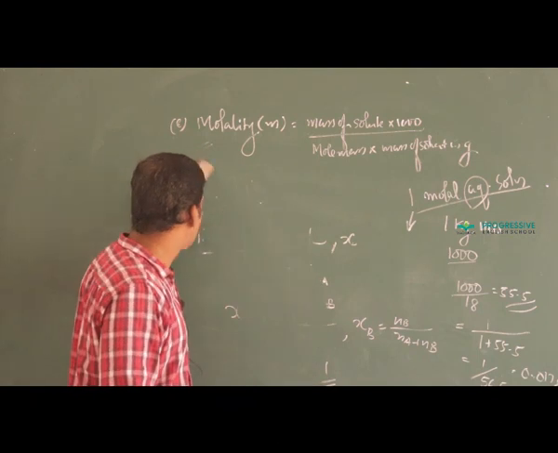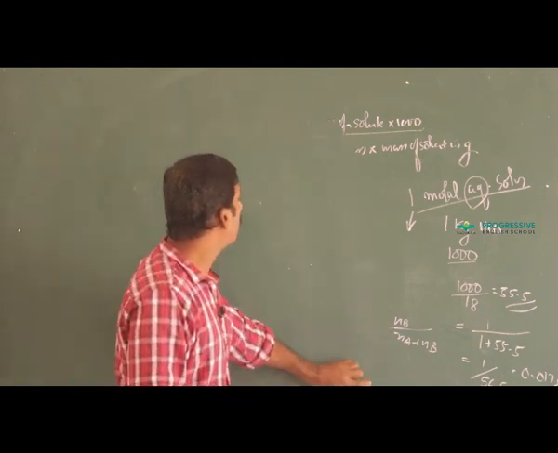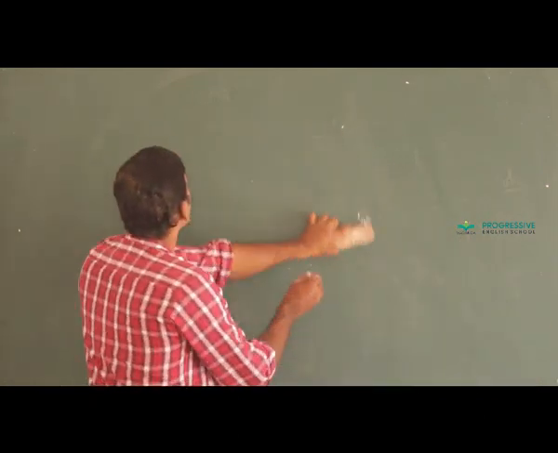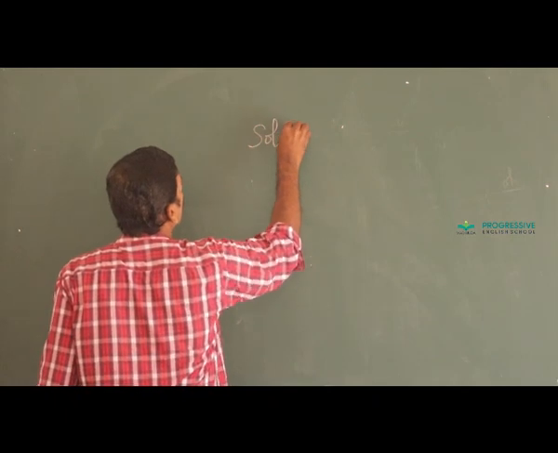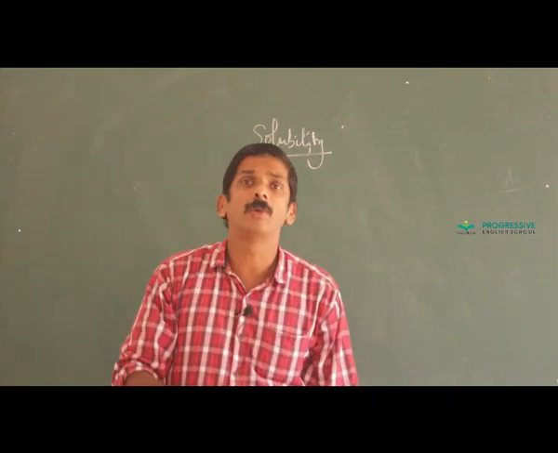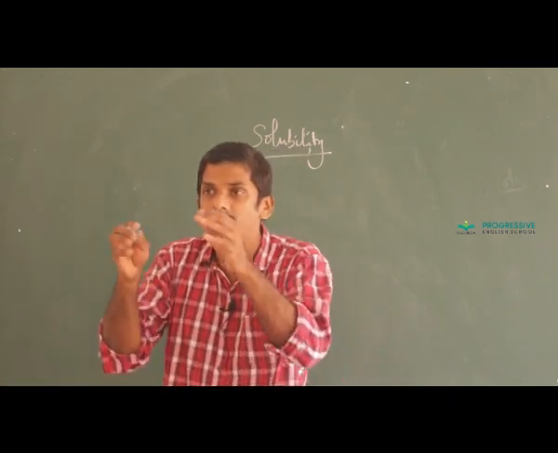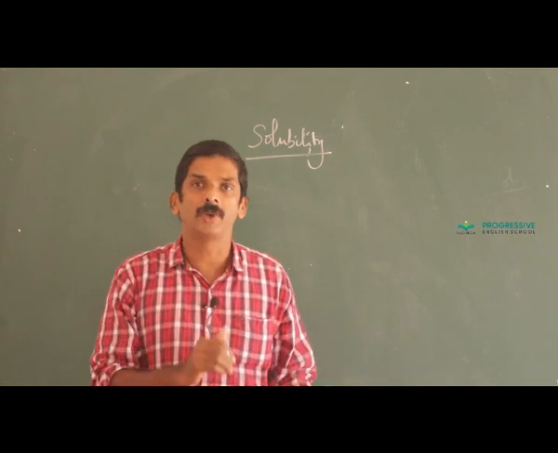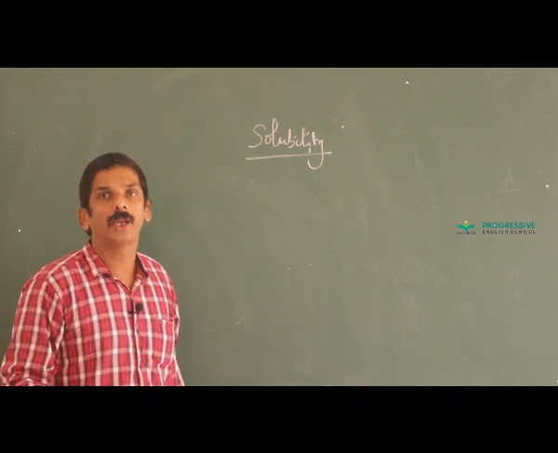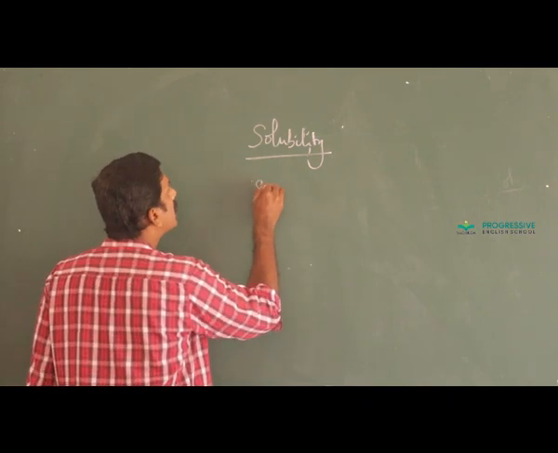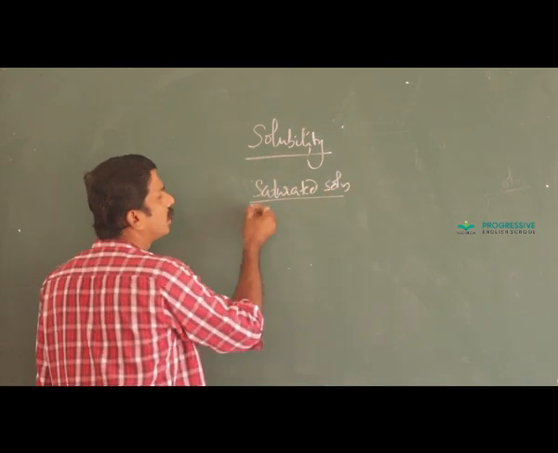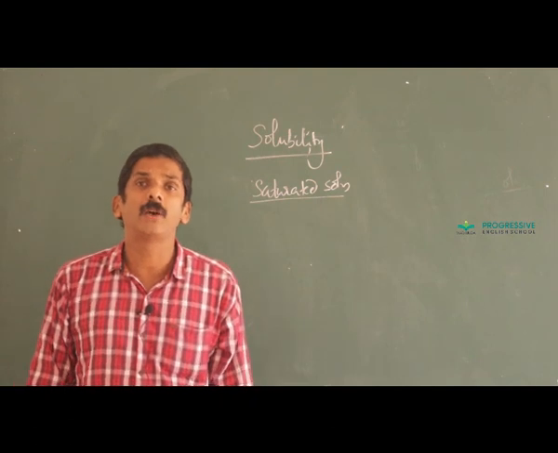That is about the different method of expressing concentration of solution. Next we discuss about the solubility. Solubility means it is the maximum amount of solute that can be dissolved in a solvent at a given temperature. A solution in which no more solute can be dissolved at a given temperature is called a saturated solution. Then, what is the criteria of solubility?